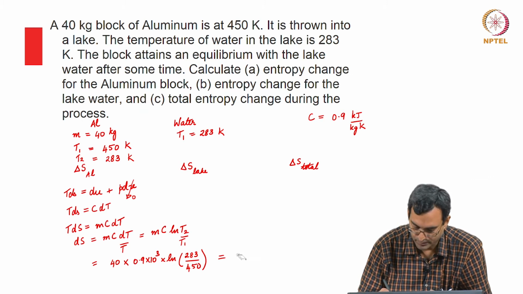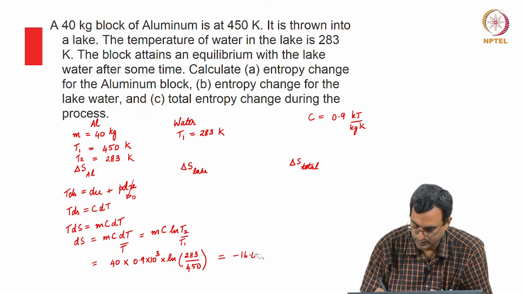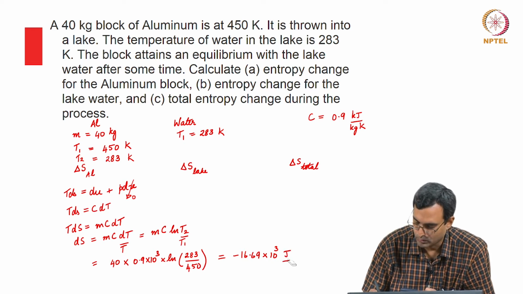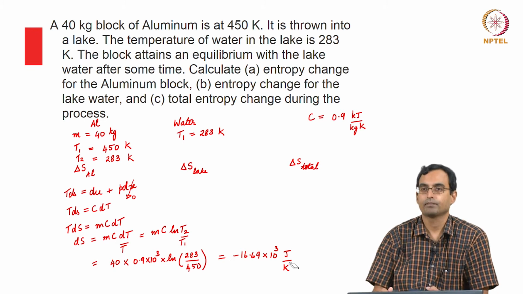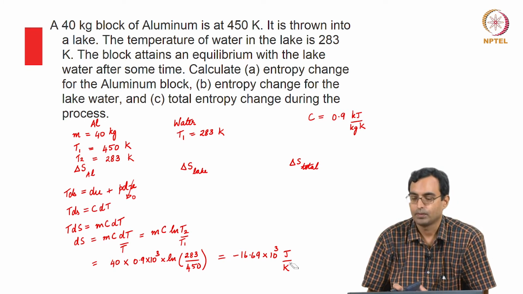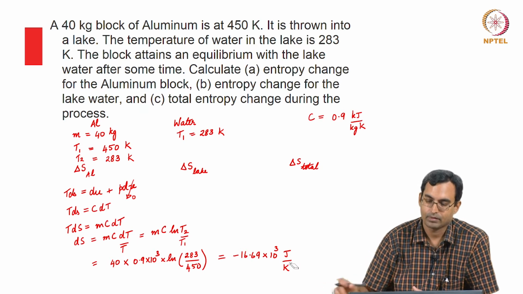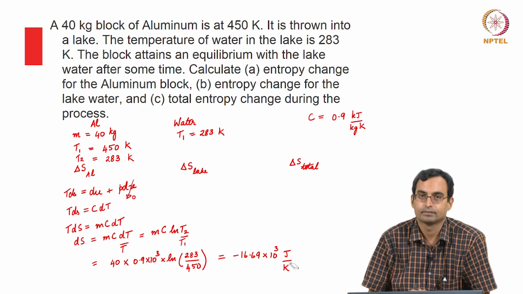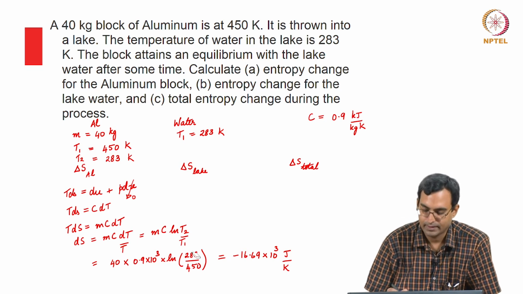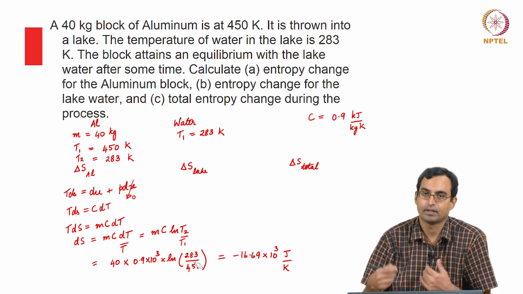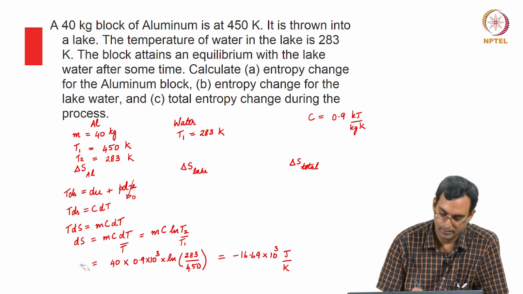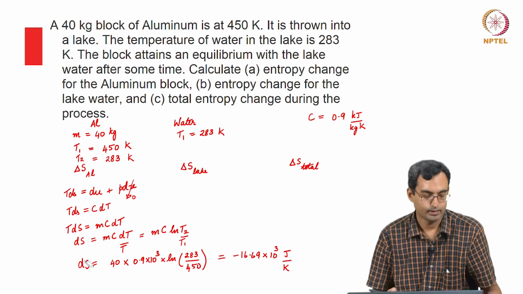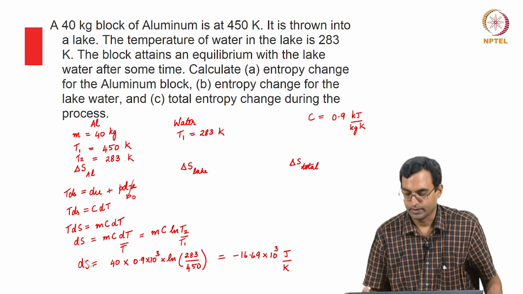Which gives me a value of minus 16.69 into 10 to the power 3 joule per Kelvin. We see that this value is negative because essentially the aluminum is losing heat. Our convention is that heat lost is negative. Therefore, when we lose heat, del Q by T is also negative because T is always positive, del Q is negative. So, there is a change in entropy which is negative. So, the entropy of this aluminum block is coming down because it is losing heat.